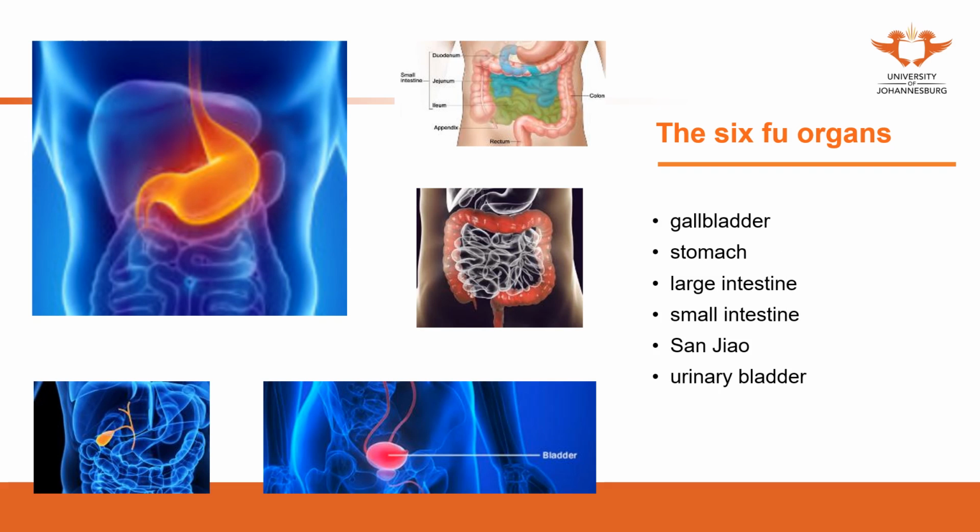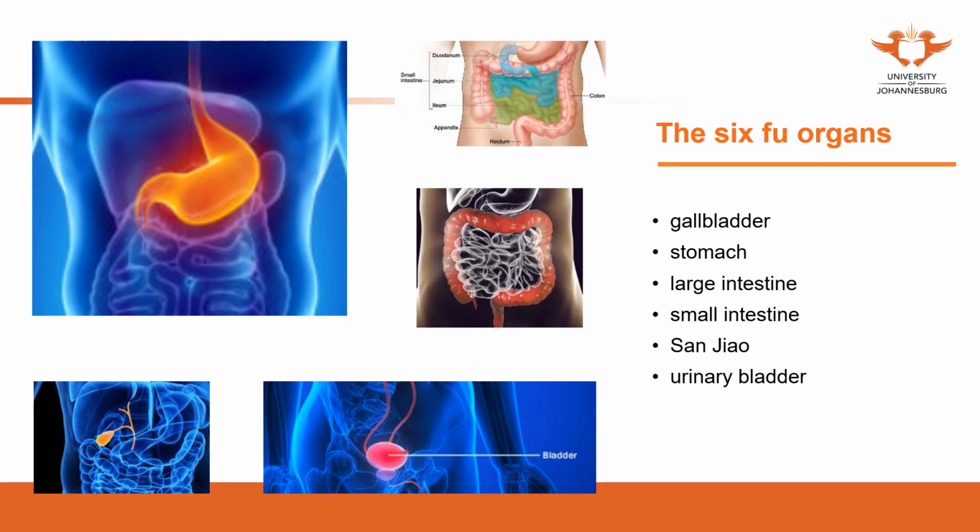There are 6 Fu organs: the gallbladder, stomach, large intestine, small intestine, sanjiao, and urinary bladder. When we see from the shape of these organs, they are all hollow inside. They need to receive the food and water from the mouth.